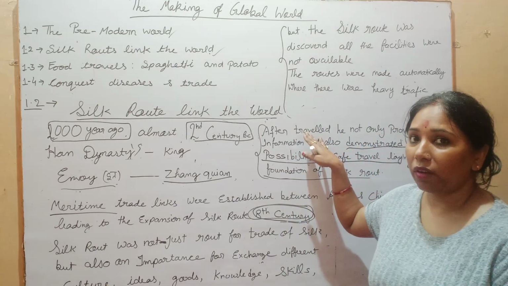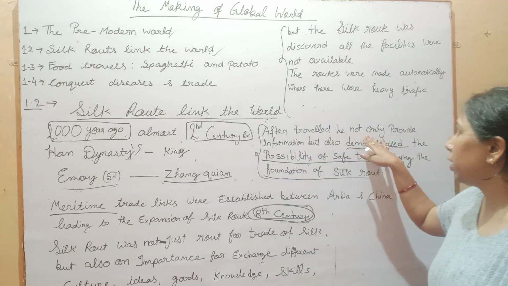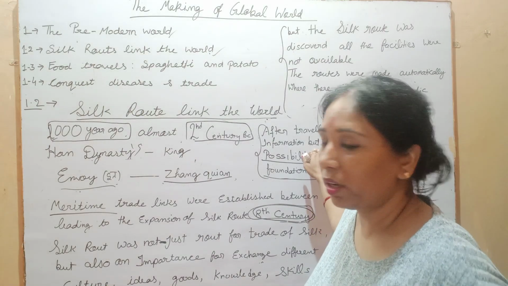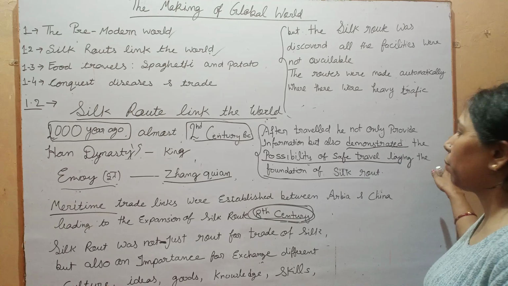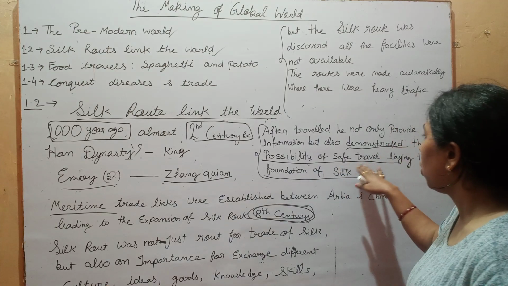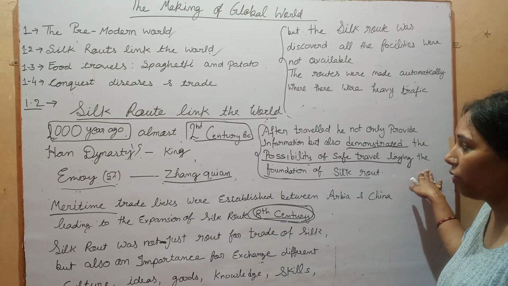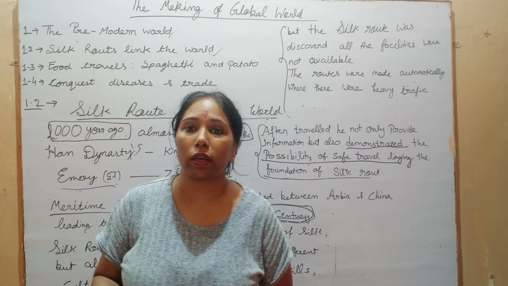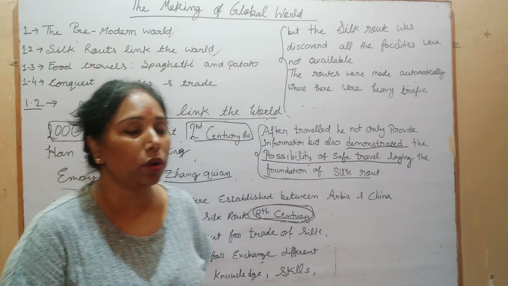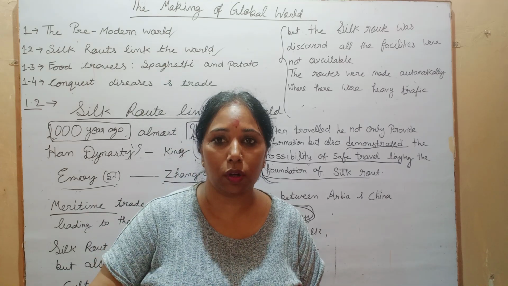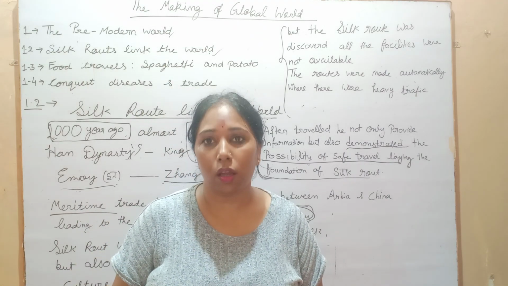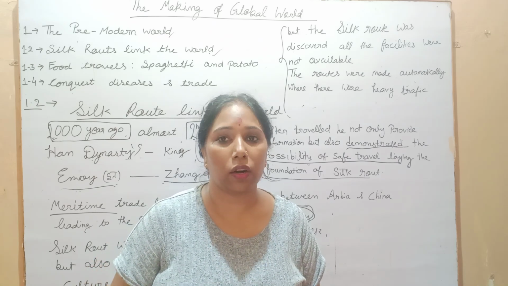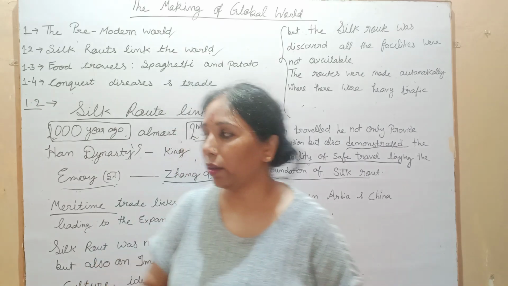जब Zhang Qian ने अपना ट्रैवल कम्प्लीट कर लिया, after travel he not only provided information. Zhang Qian ने सिर्फ इंफॉर्मेशन ही नहीं प्रोवाइड की, but also demonstrated the possibilities of safe land travel, like the foundation of the Silk Road. The route that was found through Zhang Qian is the safest route. Anybody can trade through this route.